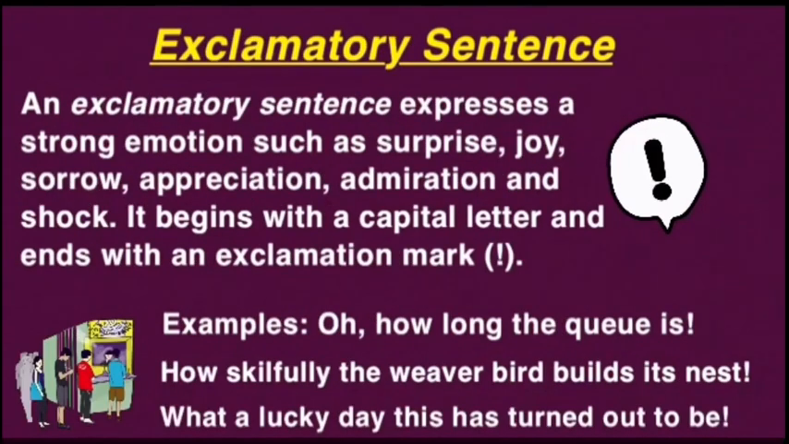The next type of sentence is exclamatory sentence. An exclamatory sentence expresses a strong emotion such as surprise, joy, sorrow, admiration, appreciation, and shock. It begins with a capital letter and ends with an exclamation mark. For example, oh, how long this queue is, or what a lucky day this has turned out to be.